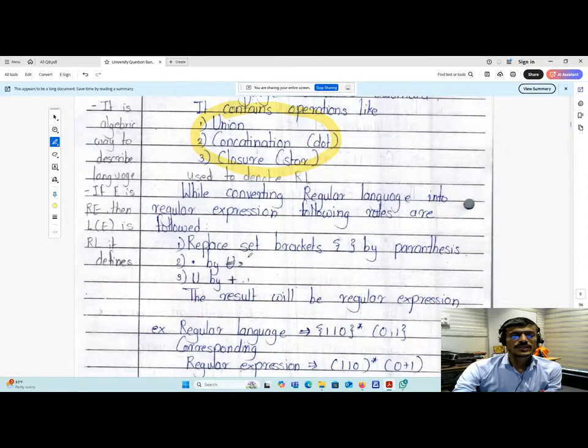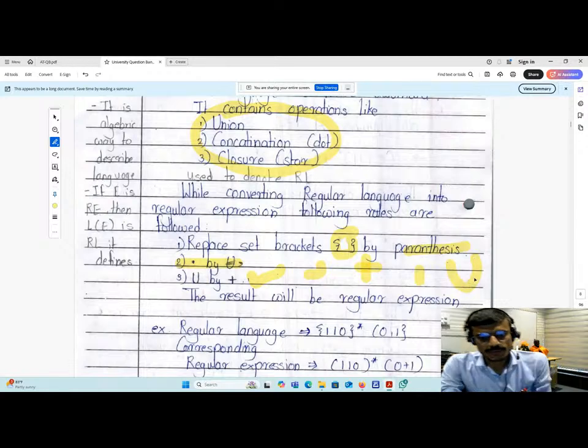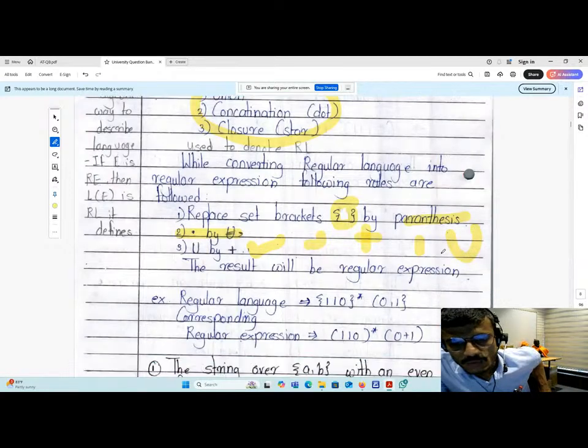To convert it, these are the rules: replace the set bracket, that is the curly bracket, by simple parentheses, then the dot by concatenation, and union by plus. Then also comma by union and union by plus. This one is not correct. You should replace comma by plus, or comma by union.